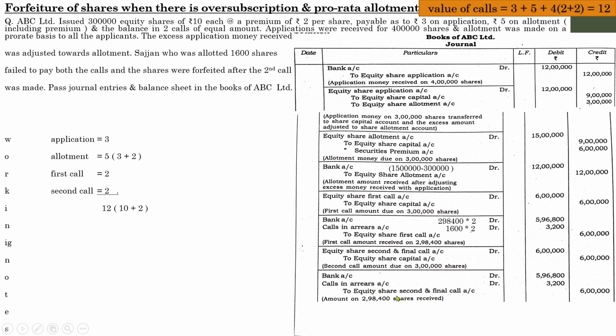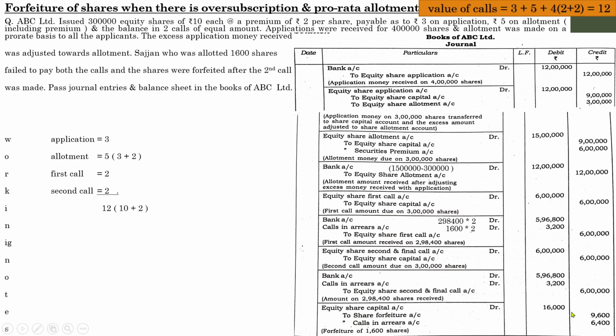After that you need to pass the forfeiture entry. Forfeiture entry means cancellation of the number of shares for which the shareholder failed to pay. Remember, forfeiture of shares is passed for those shares for which a shareholder failed to pay a particular call money or installment. So the total number of shares for which the shareholder failed to pay was 1600. The value of one share is rupees 10. So the entry will be equity share capital debit 1600 into 10, it will be 16,000.